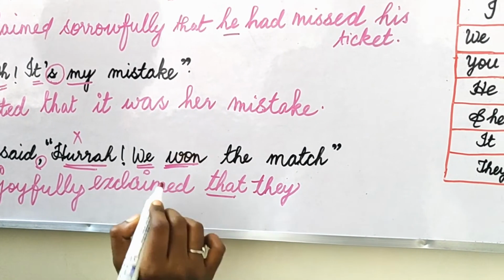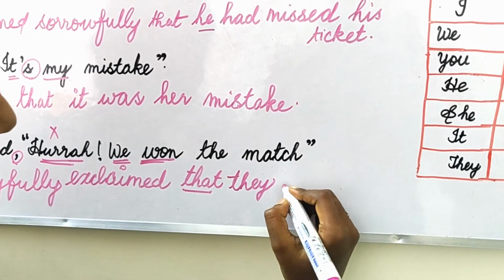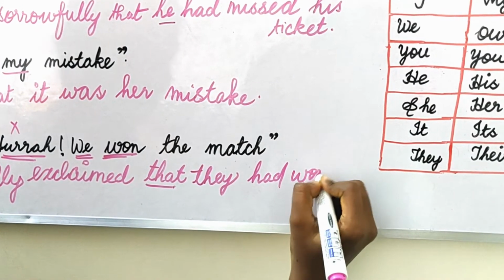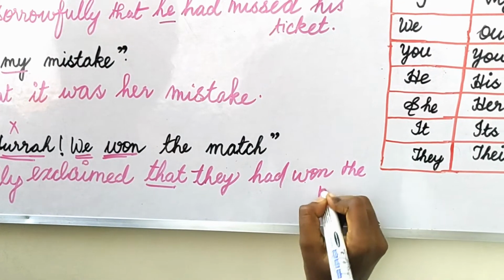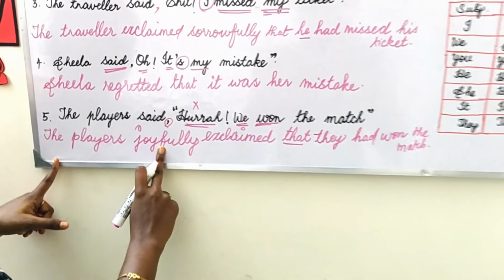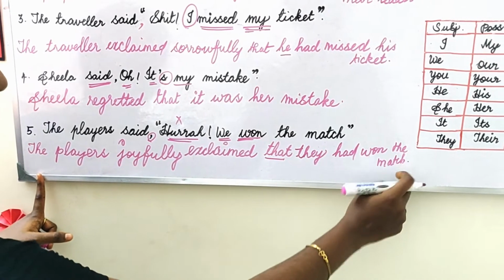Okay, one is in the past tense. To what does it have to be changed? Past perfect, isn't it? So that they had won the match. Understood? I am reading it again. The players joyfully exclaimed that they had won the match.